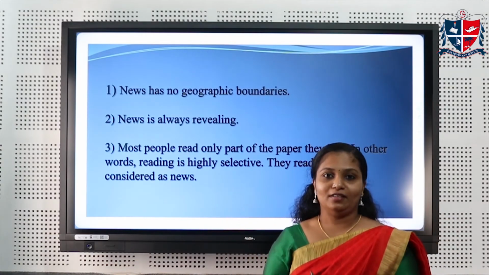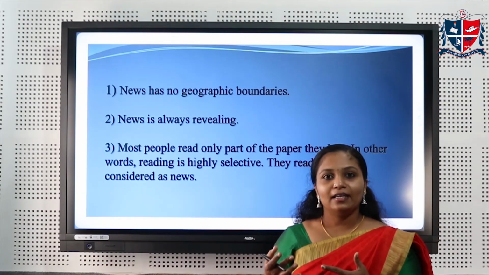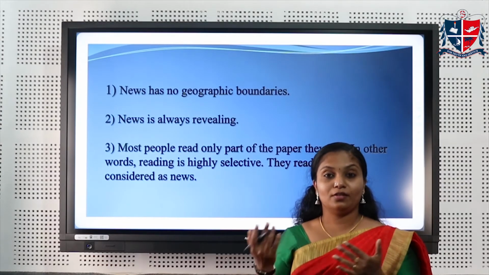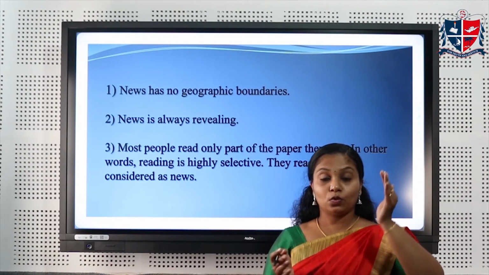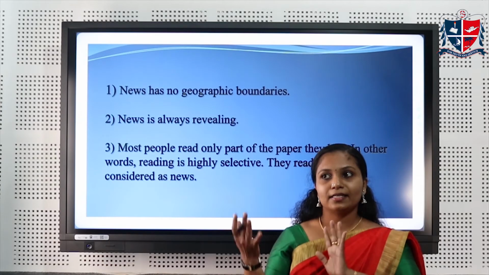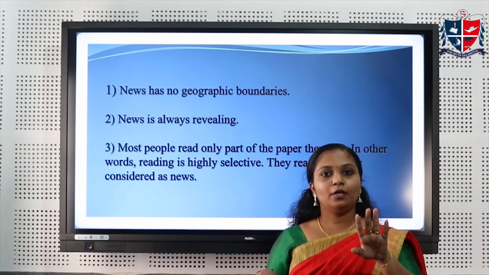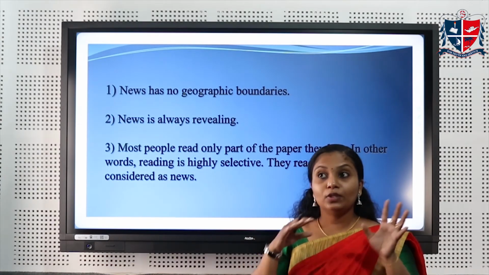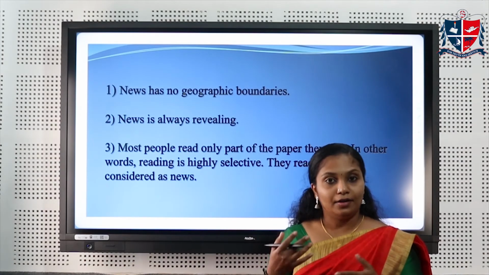my whole thinking changed. In my degree and PG, I studied what is hard news, what is soft news, and so on. The exclusive news is on the front page of a newspaper. The next important part of a newspaper is the editorial page. On the editorial page, we can see the editorial, news analysis, and letters to the editor. These are the important pieces of information we need to get from the newspaper.